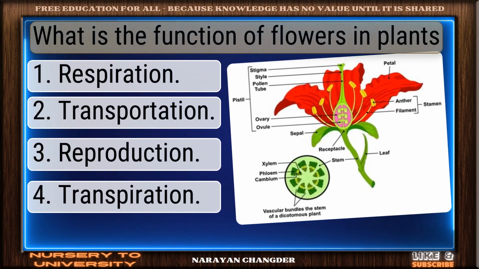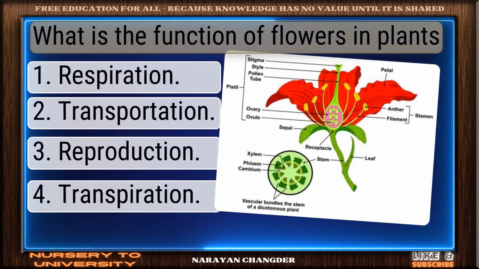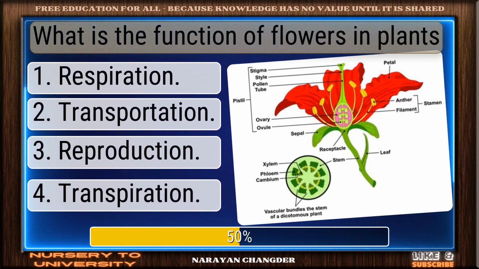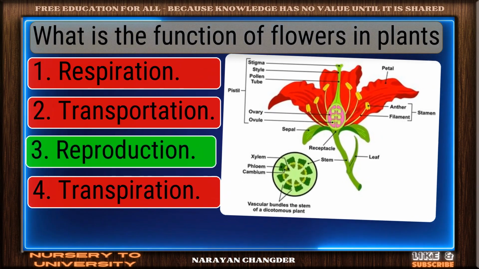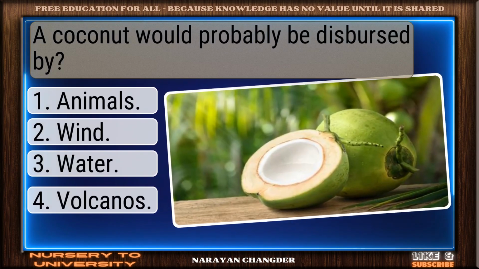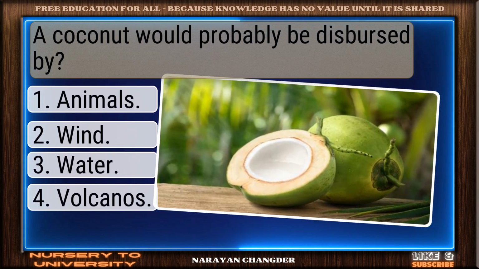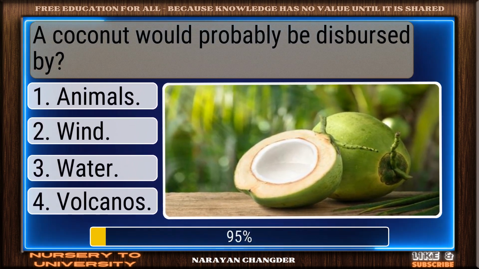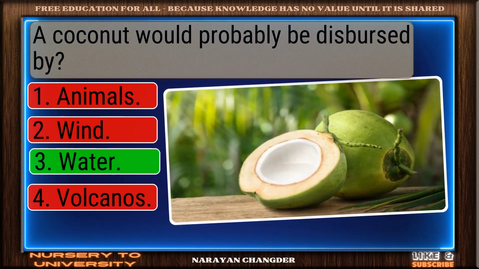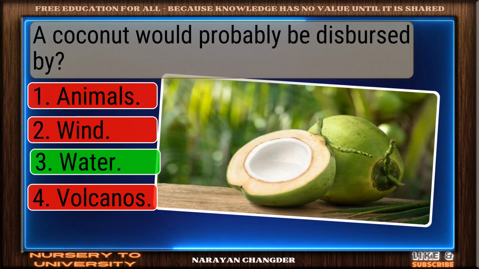Question number 61. What is the function of flowers in plants? Right choice. Reproduction is the best answer. Question number 62. A coconut would probably be dispersed by? On track. Water is the correct answer.